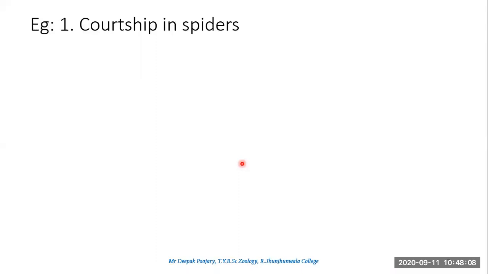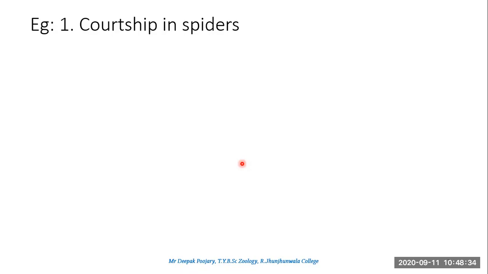Both of the bird courtship behaviors are related to nest building, and some very interesting types of nest building. One is the bower bird and the other is the baya weaver bird. So we will be studying about these birds, but I think today I will restrict myself only to courtship behavior in spiders. Now, spiders are very interesting animals.